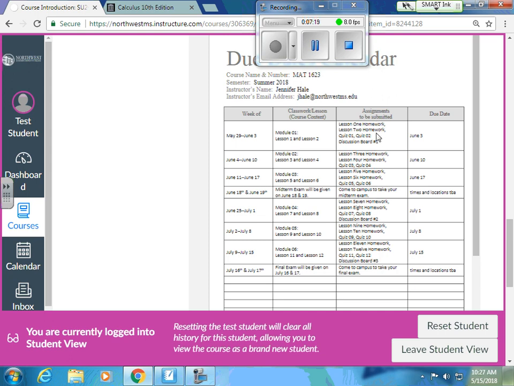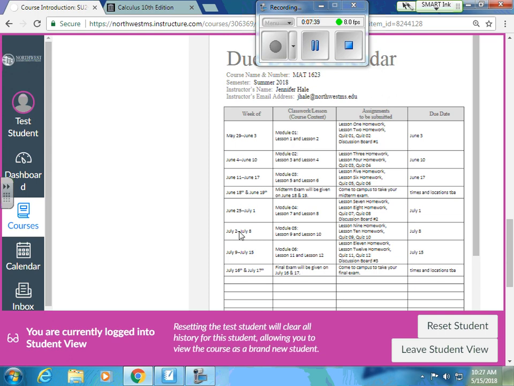You've got 2 homeworks to submit the first week and 2 quizzes to do and a discussion board. And that's pretty much each week. You're going to have 2 homeworks, 2 quizzes, 2 homeworks, 2 quizzes, and then 3 times during the semester you'll have a discussion board to do in there. But here's what's to be submitted and the due date.